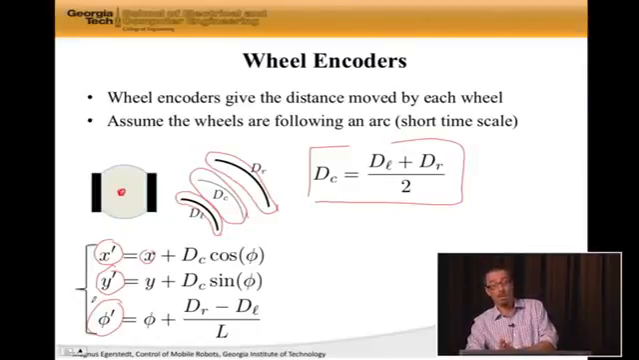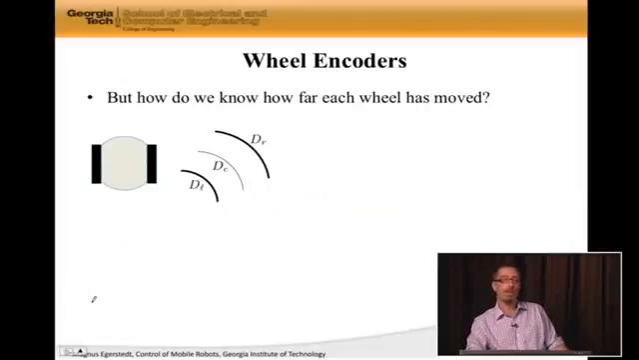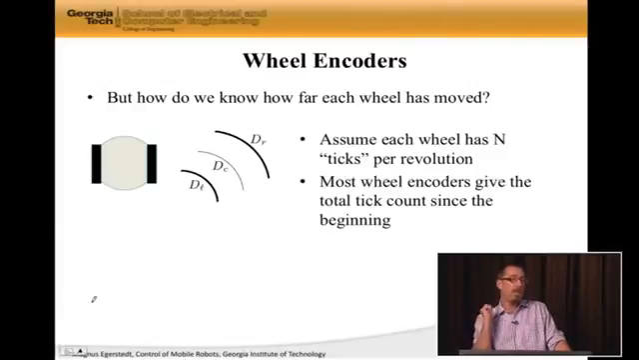And in fact, we're going to be running quite a few experiments where the only information the robot has is where it is based on the wheel encoders. But how do we know DR and DL, though? This is what we need to know in order to find out where the robot is. Well, assume that each wheel has N ticks per revolution. So 2 pi radians is N ticks.